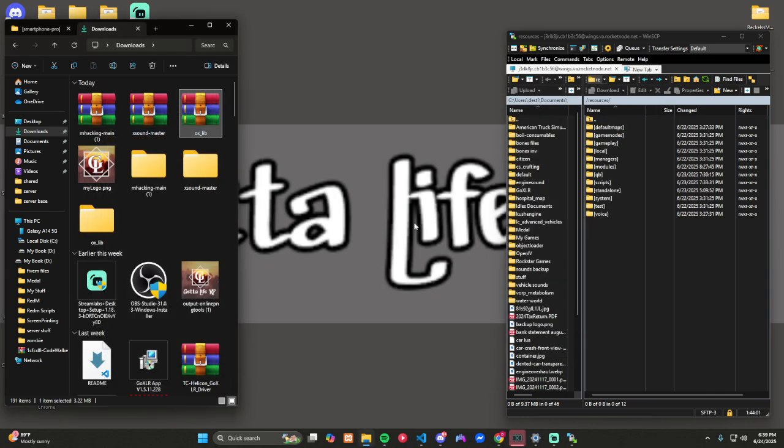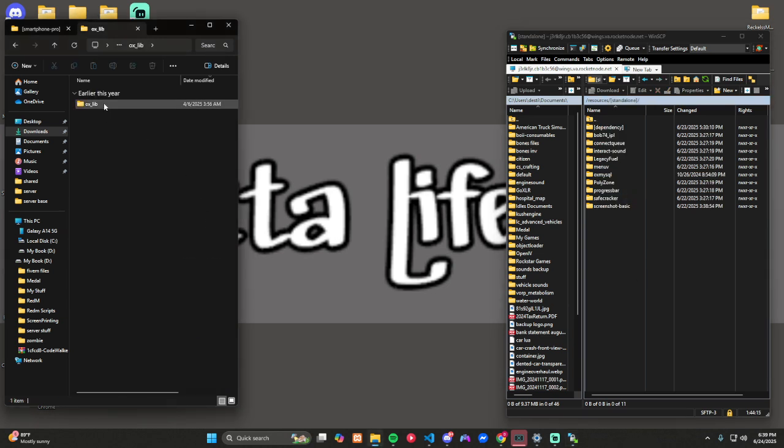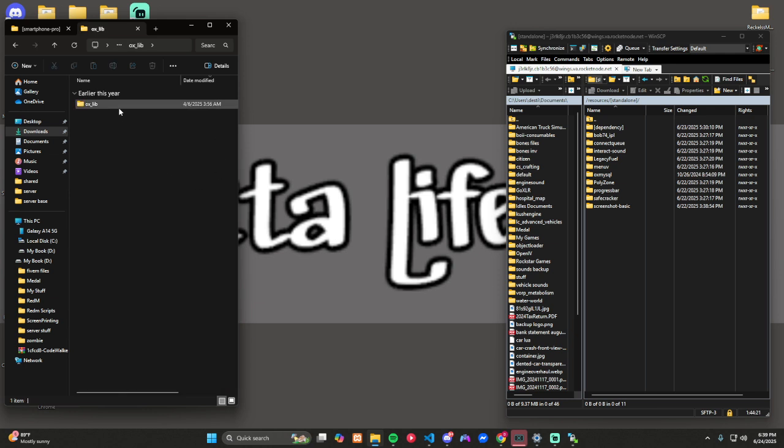I usually buy this, but I don't buy it on my personal computer because I usually end up putting it on my Windows servers, so I don't see the point of having to pay for it in multiple locations. So, Oxlib. I always put Oxlib in your standalone folder. Make sure that where it's zipped, don't just grab this one. Click into it until you get to the files, and then back up one.